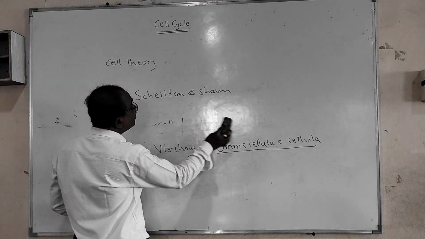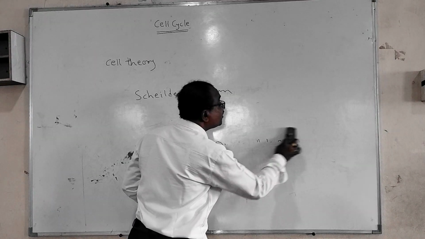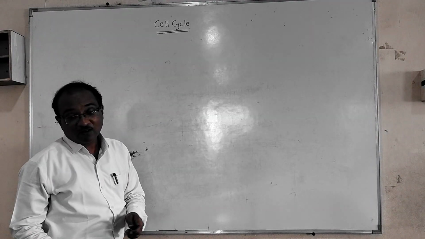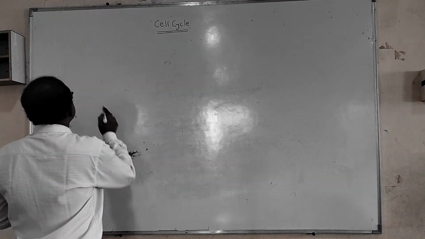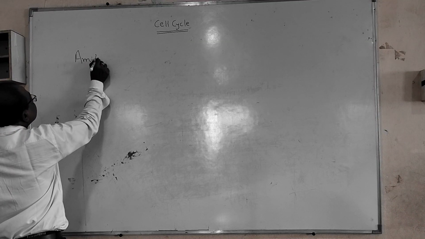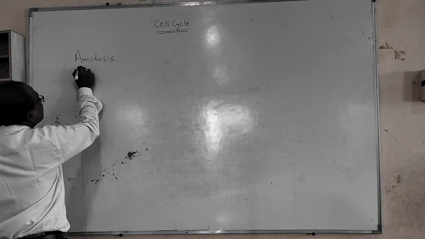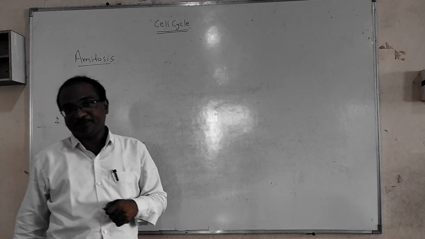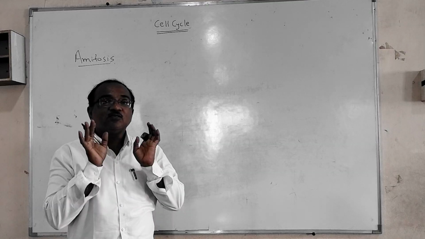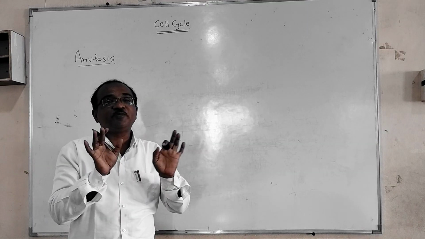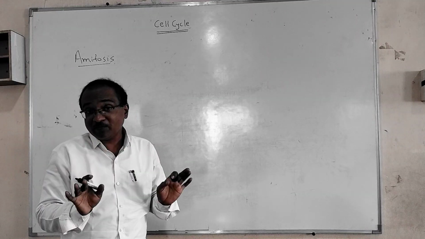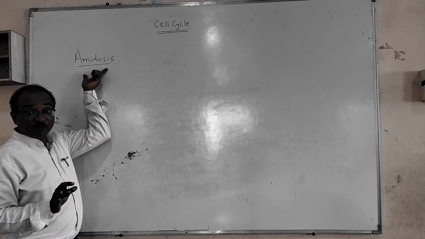So what happens in amitosis? It is an irregular division. From one cell, two cells are formed, but it is not certain that both of them are similar genetically or structurally. They are not similar. That is called amitosis.